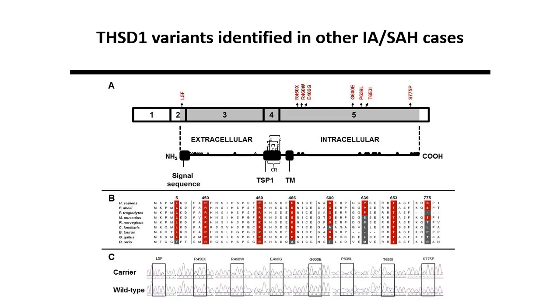This gene encodes a single-pass transmembrane protein with an N-terminal extracellular domain and a C-terminal intracellular domain. In general, the missense mutations affected amino acids that are evolutionarily conserved across mammals, and in some cases, evolutionarily conserved across a range of vertebrates, including fish and birds, suggesting functional significance.